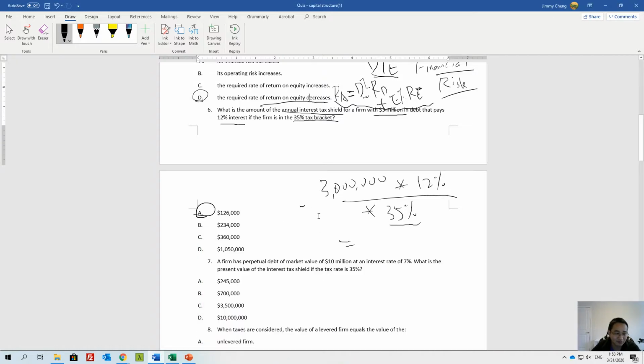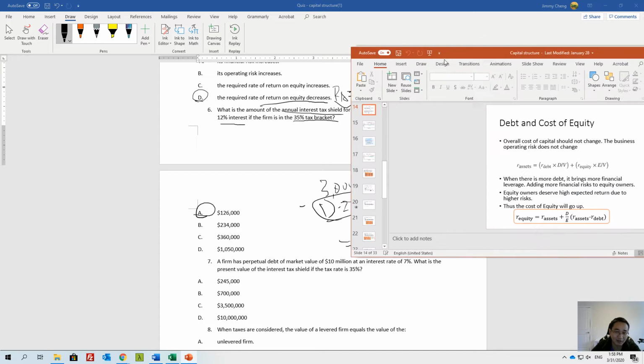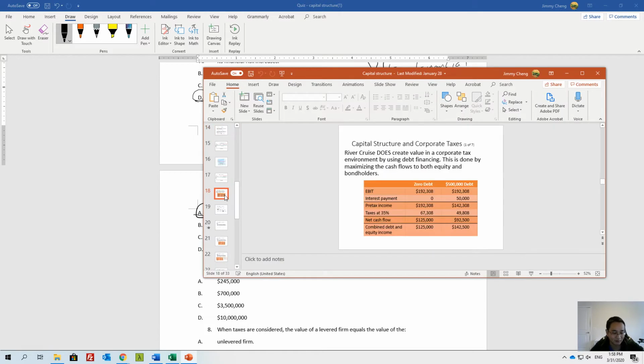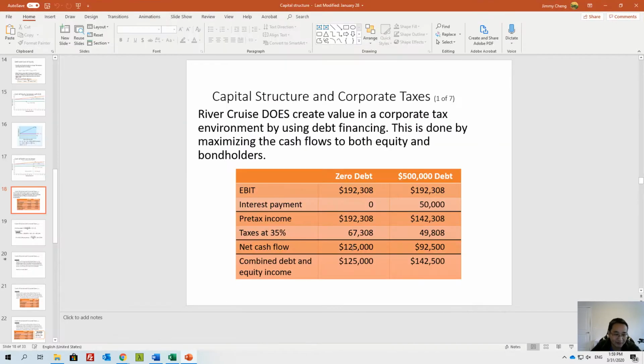So if you can try to remember this, or let me pull up the slides. Also, I covered it. So you can see the net cash flow, combined cash flow, right? The amount of savings you have are from the tax you paid, and the tax you paid is lower because the interest is deductible. So basically, in this case, 50,000 times this equals the difference of those.